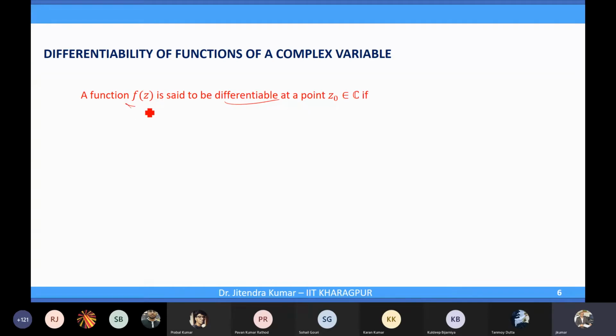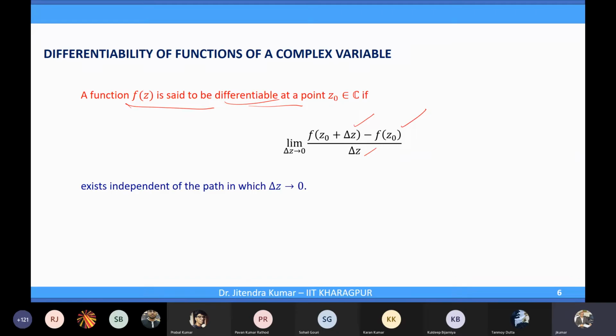So a function f(z) is said to be differentiable at a point z naught in C if f(z naught + delta z) minus f(z naught) over delta z exists independent of the path in which delta z approaches 0. Right, the similar definition we have always for differentiability.